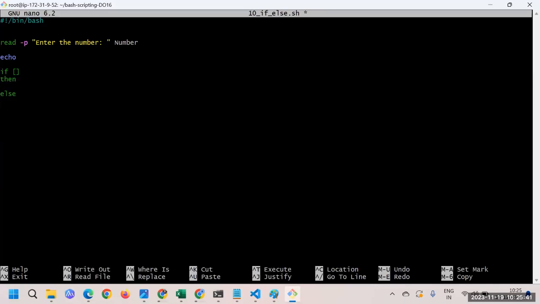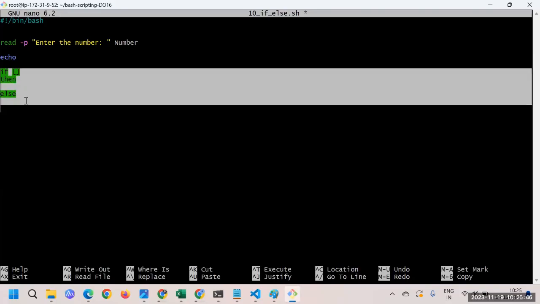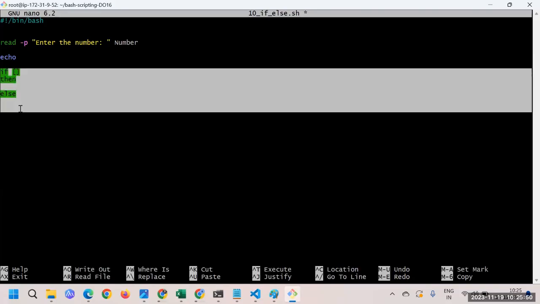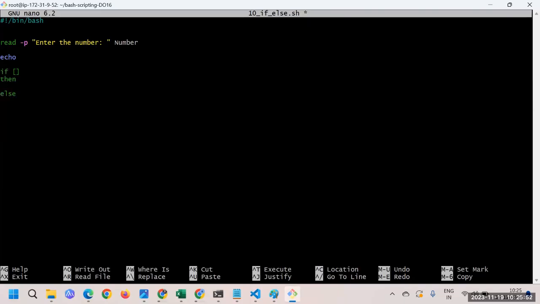Also, one thing to note here: whenever you are executing things like a loop or a condition, that is if else, we need to close that thing. How do we close it? It is the reverse of if, which is fi.